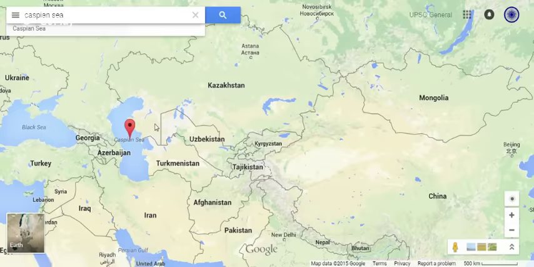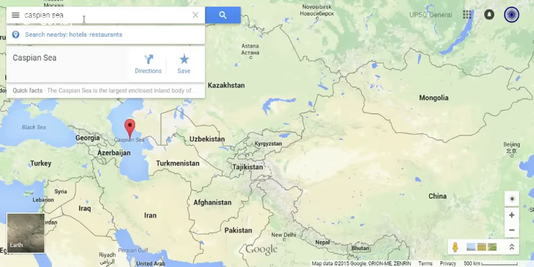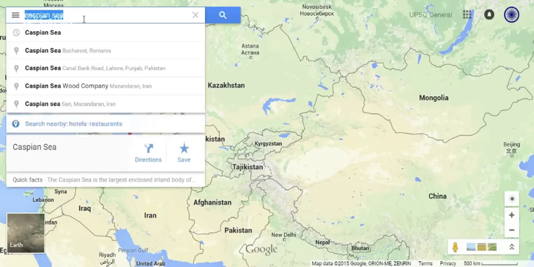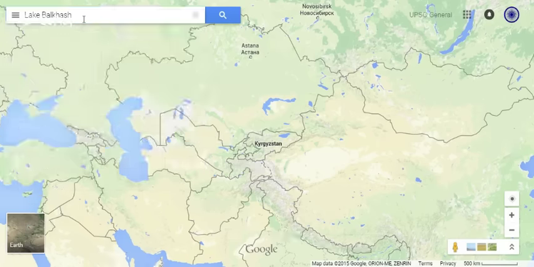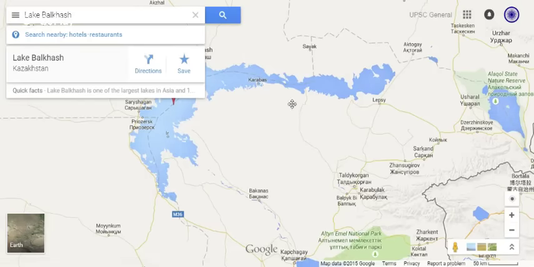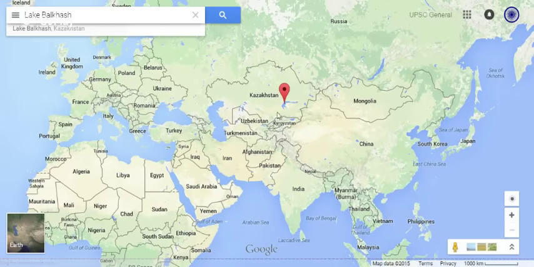On the eastern side of the Caspian Sea you can find the Aral Sea I discussed earlier. Next let's look at some of the smaller lakes, like Lake Balkhash. Lake Balkhash is in Kazakhstan.